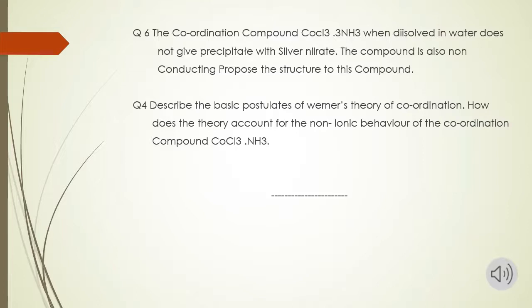And the last question is, describe the basic postulates of Werner theory of coordination. How does the theory account for the non-ionic behavior of the coordination compound CoCl3.3NH3? So you can also discuss this complete question on the basis of the topic covered earlier.